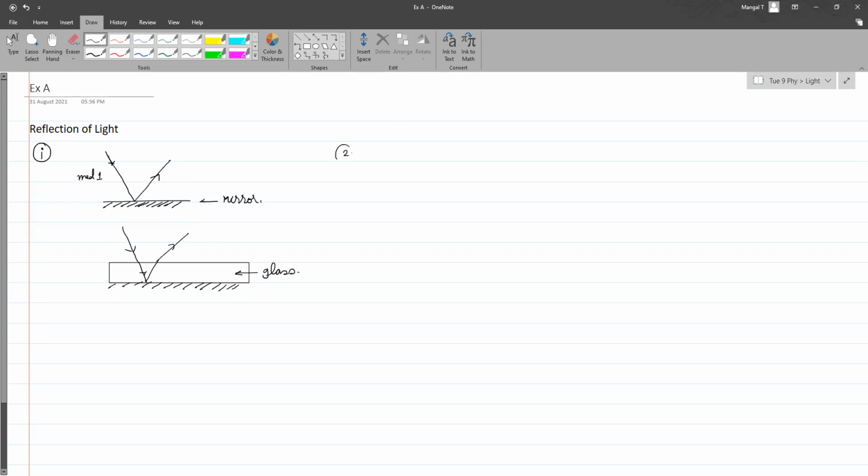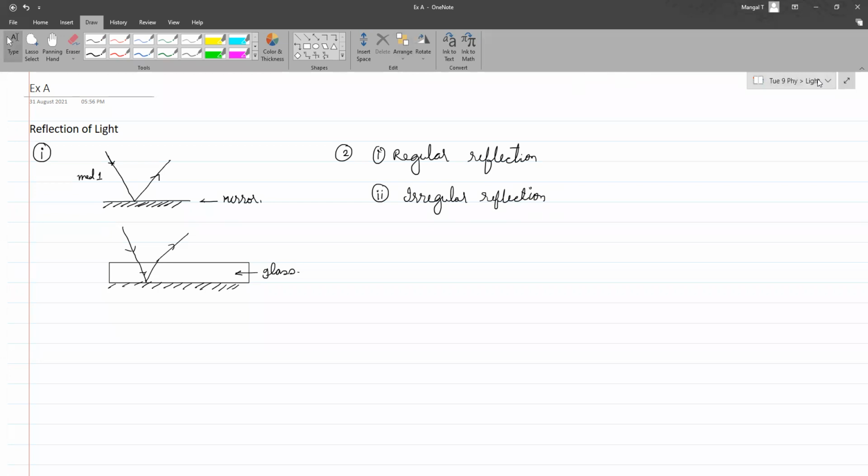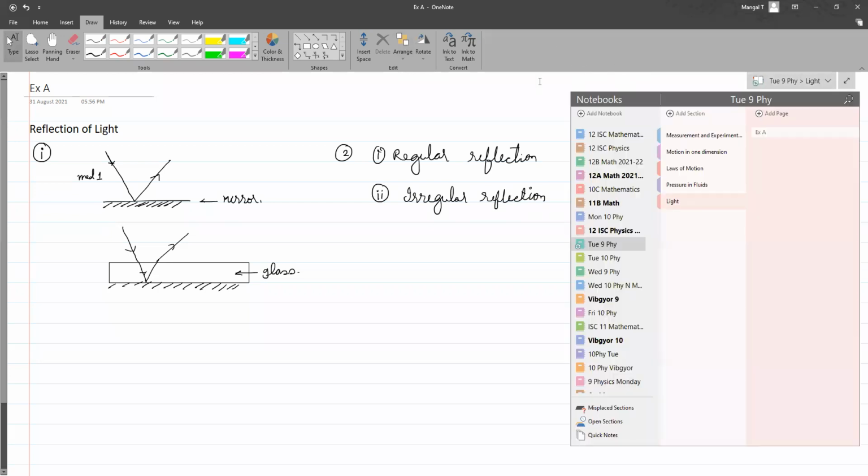Okay. Now there are two types of reflection. One is called regular reflection, and the second one is called irregular reflection. So what is the difference between the two? We will see this. I'll just show you a diagram, and based on the diagram, we will understand the meaning of the two. Okay.